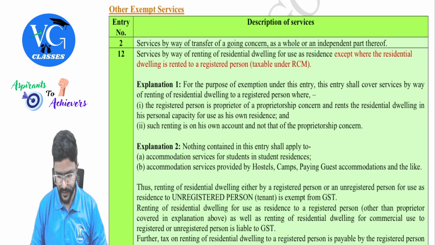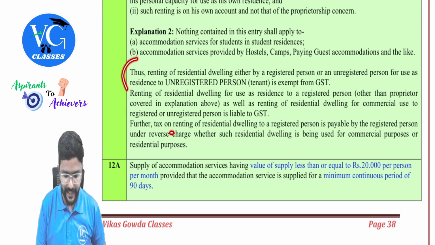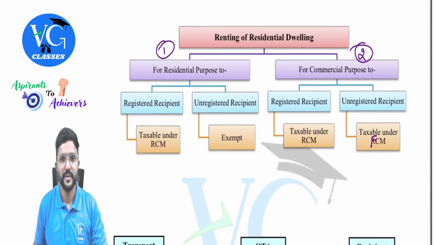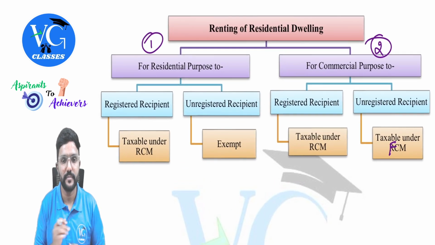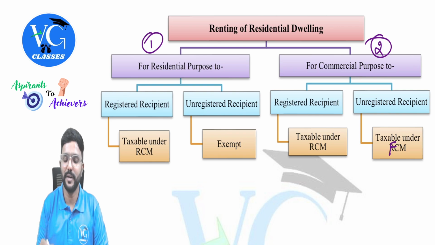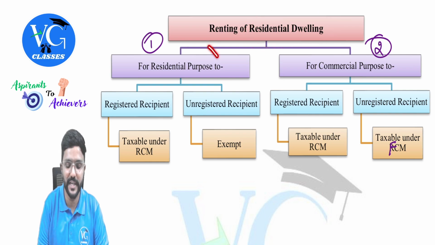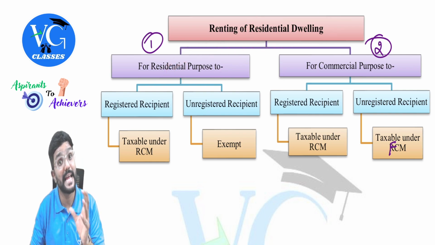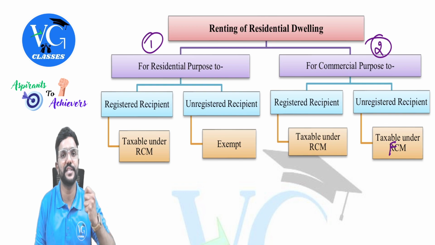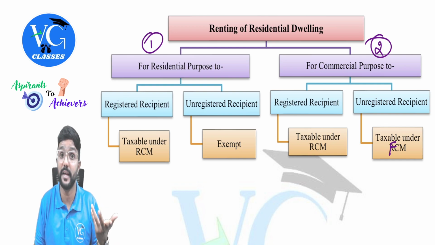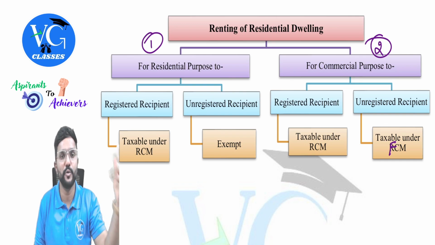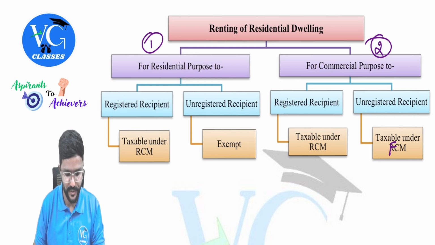Okay. Next. Here more clarity is given, but I will try to explain it through a chart. Observe, I have made one chart. Renting of residential dwelling. For what purpose? Guys, normally a residential dwelling will be let out for residential purpose only, but it can be let out even for commercial purpose. Like 1 BHK, 2 BHK is let out for office purpose. Yes, it can happen. There are a few offices which are run in 1 BHK or 2 BHK homes like that.